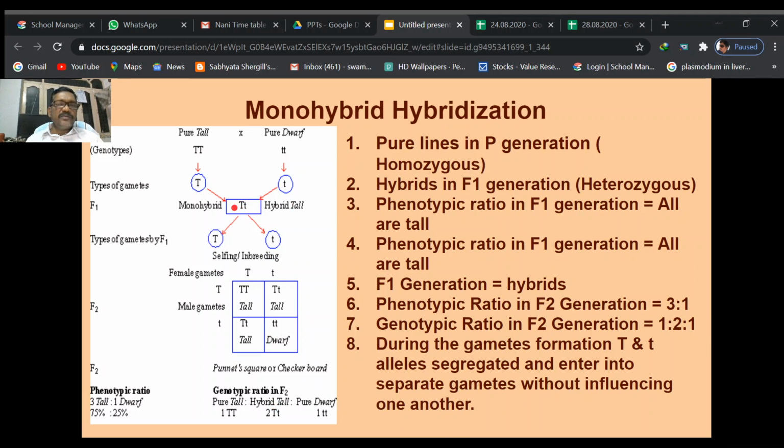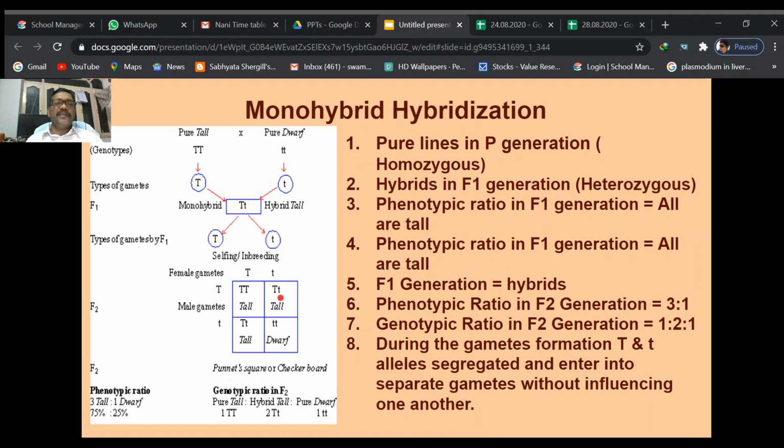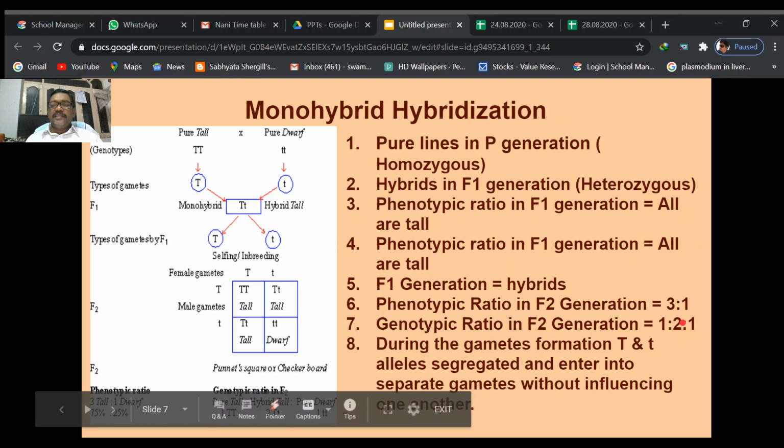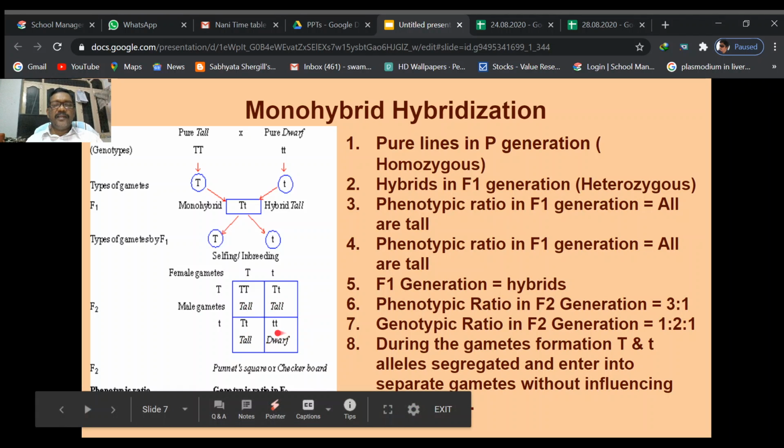Why are the plants tall in the hybrid condition? It means dominance of capital T. Here also dominance of capital T. If one capital T is there, that is automatically the dominant character because it is the dominant allele. So the phenotypic ratio is 3:1. The genotypic ratio, the genetic makeup, is 1 homozygous dominant, 2 heterozygous dominant, 1 homozygous recessive.